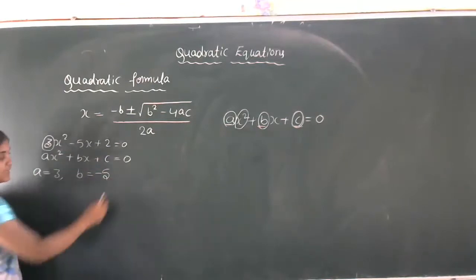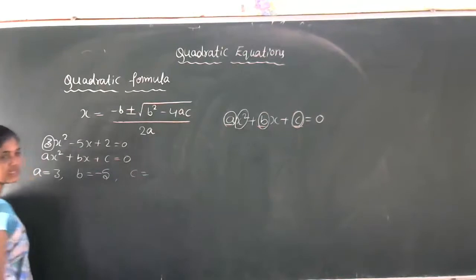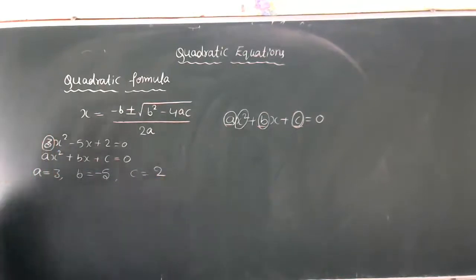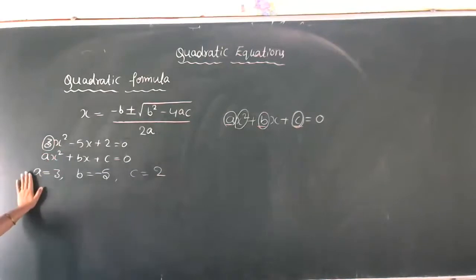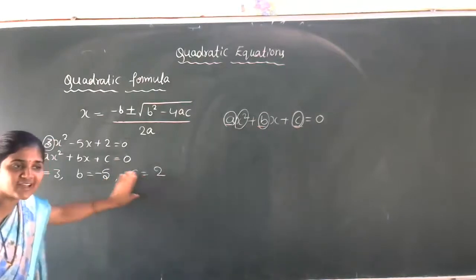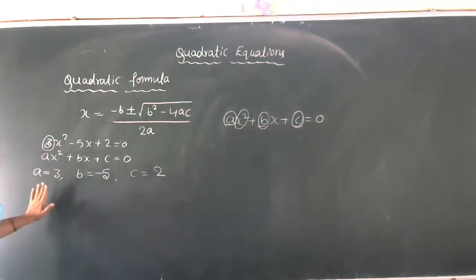Got the idea? What is the value of c here? c is plus 2. So first we have to list out the a value, b value and c value. Got the idea of this one? Very simple method, students.